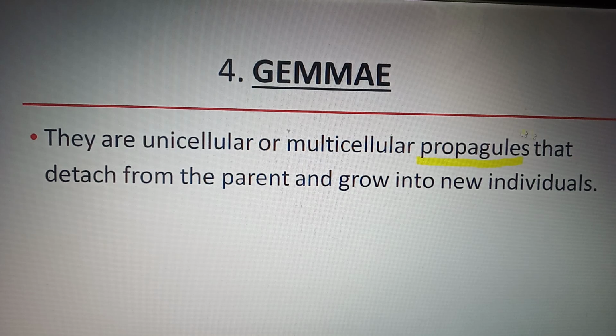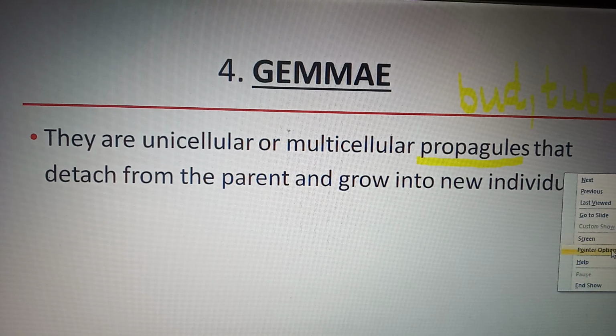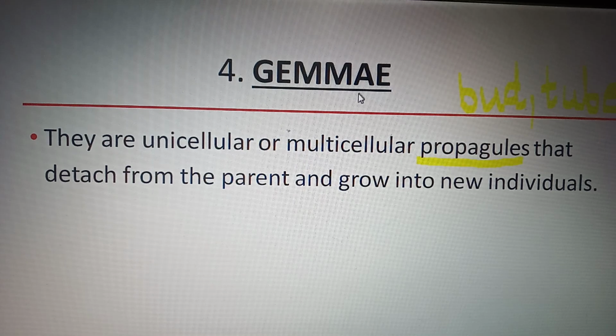Propagules may be a bud of plant, tuber, or any other part of the plant. So gemmae are the unicellular or multicellular structures that detach from the parent and grow into new individuals. Clear?